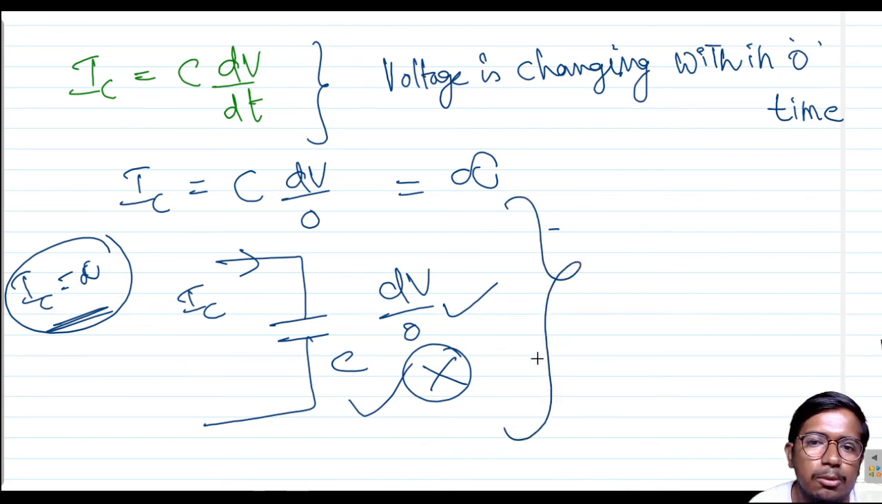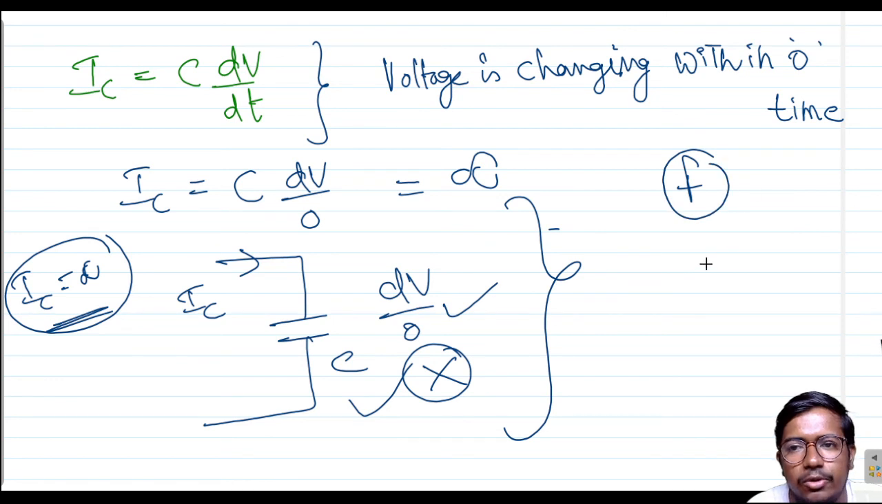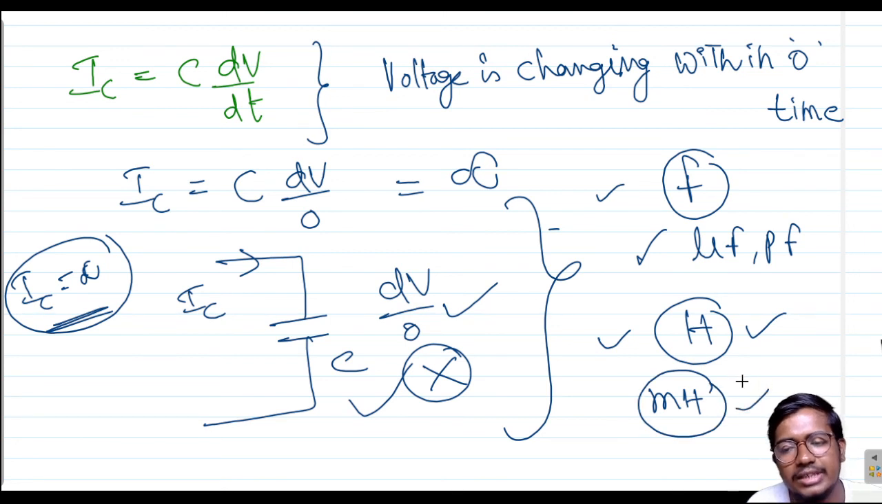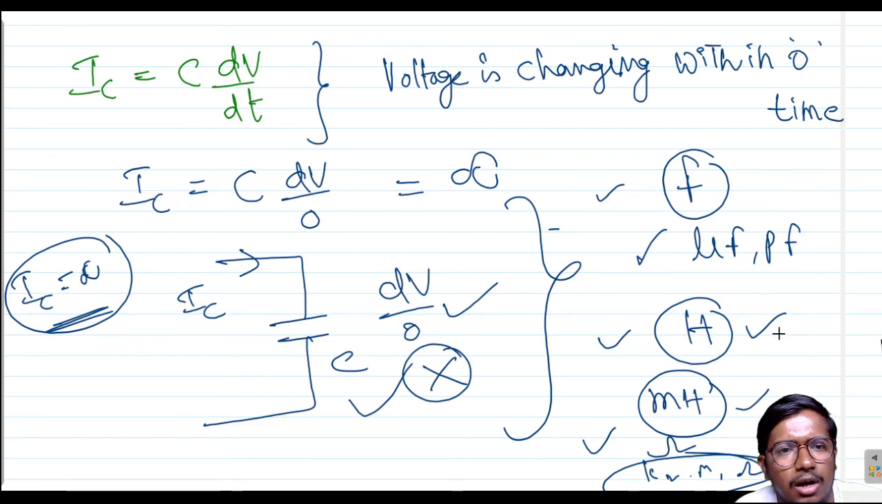This is all about the capacitor, and the capacitor unit is the farad, with ranges such as microfarads and picofarads. We forgot to mention the inductor: the henry is the unit of the inductor, with ranges like millihenries. Coming to the resistor, the ranges are ohms, kilo ohms, mega ohms. With this we discussed all the basic parameters of electricity, which are the RLC parameters.